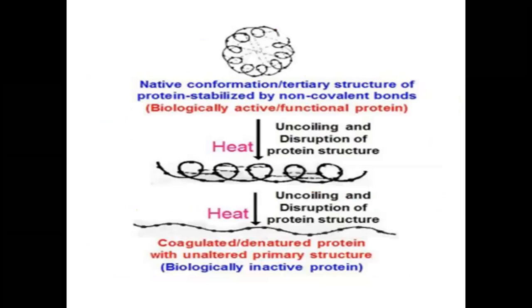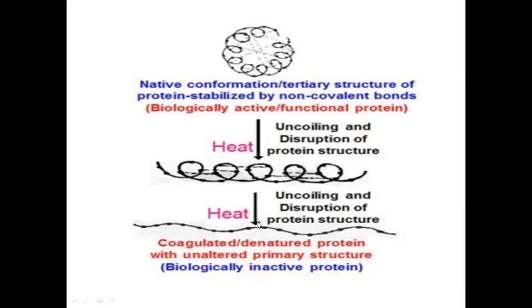So here is the diagrammatic representation of the denaturation of protein. This is the protein in its native conformation, the tertiary structure, and on heating it uncoils and the protein structure is disturbed, and it undergoes the denaturation process. After that, on heating, the coagulated or denatured protein is formed here, which is a biologically inactive protein.